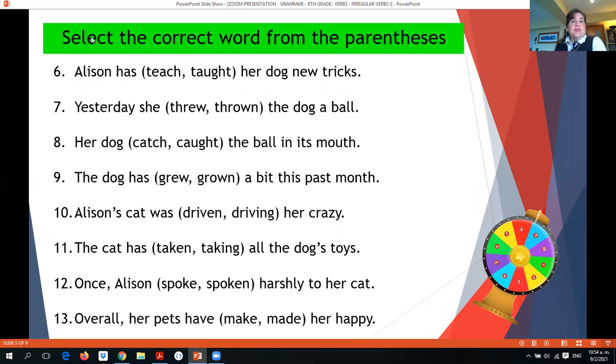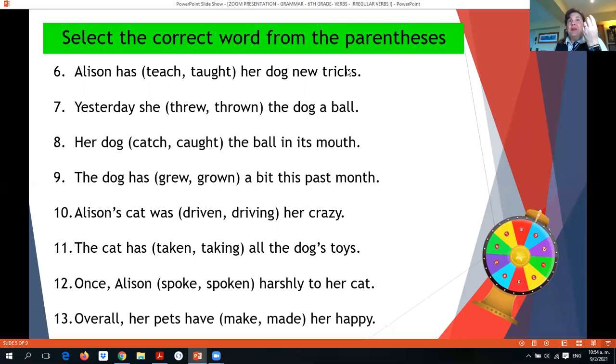This type of exercise is very easy. You will have inside the parenthesis a sentence with a parenthesis with 2 words, and you need to choose which of the 2 words is the correct answer for completing the sentence. When you're completing the sentence, you should pay attention to see if you have a helping verb, okay?